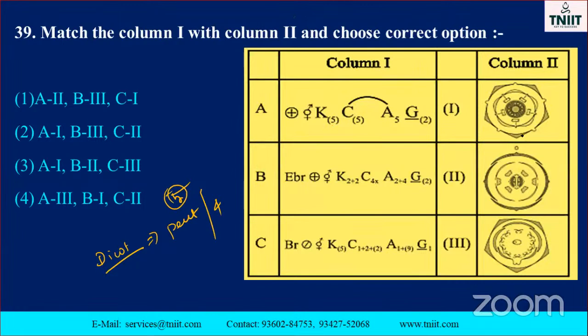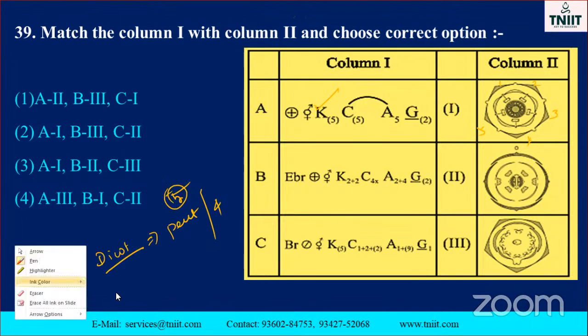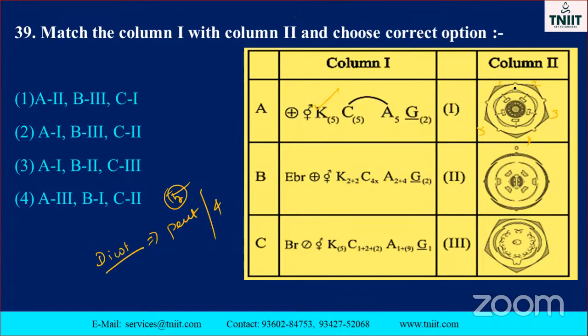Calyx 5 is there. The outermost layer is called the calyx. Here 1, 2, 3, 4, 5 is there. This one is correct, isn't it? Corolla 5 is the innermost layer. See this innermost layer: 1, 2, 3, 4, 5.